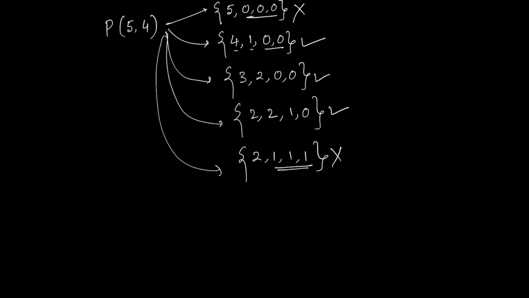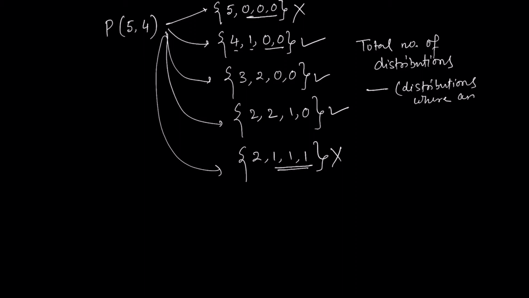So therefore, for fermions, you have to first see the total number of distributions, and then from this total number of distributions, you have to subtract the distributions in which an integer appears more than twice. If you do that, then you will be able to get the number of fermion distributions.